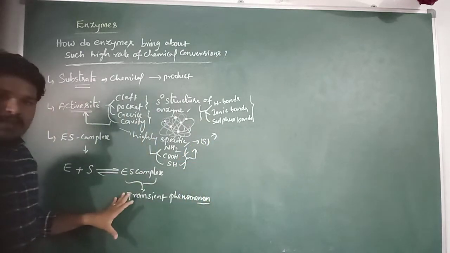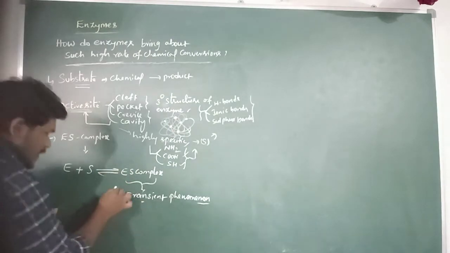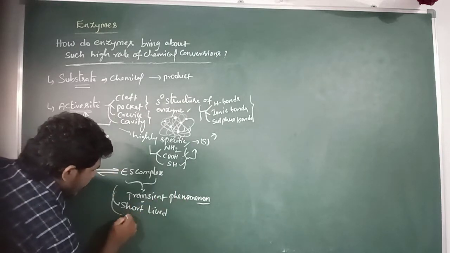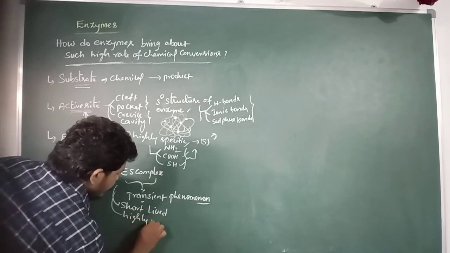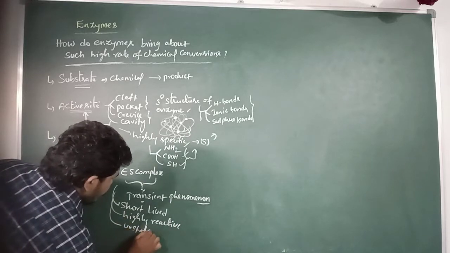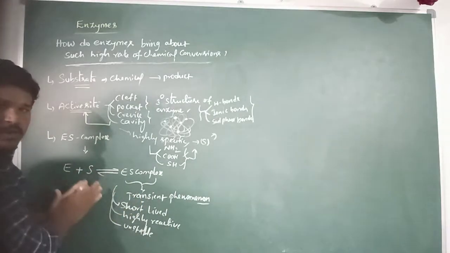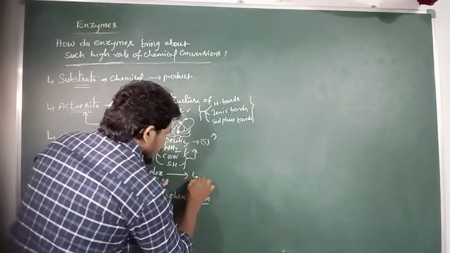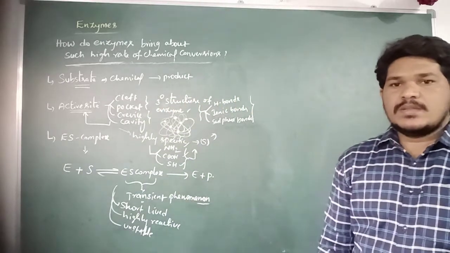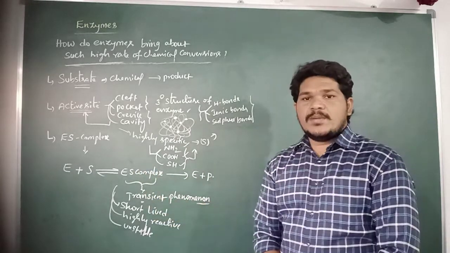The enzyme substrate complex is a transient phenomenon. Why do we call it transient? Because it is short-lived, highly reactive and unstable. Very soon the enzyme substrate complex is further converted into enzyme and product. Thus the enzyme substrate complex is a transient phenomenon.